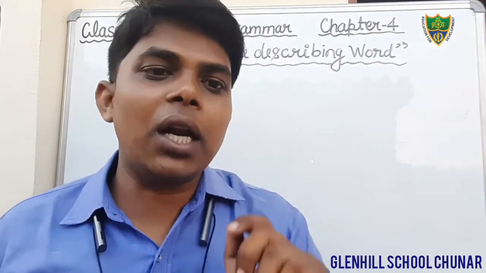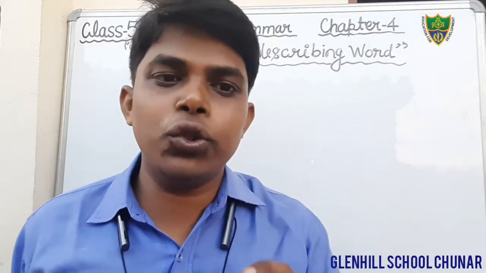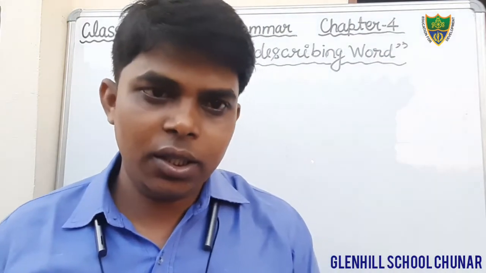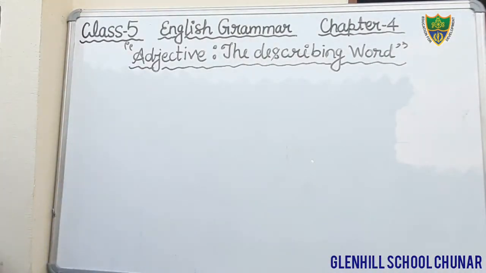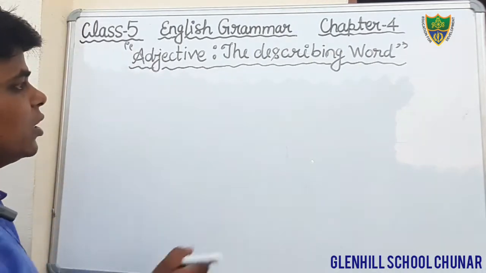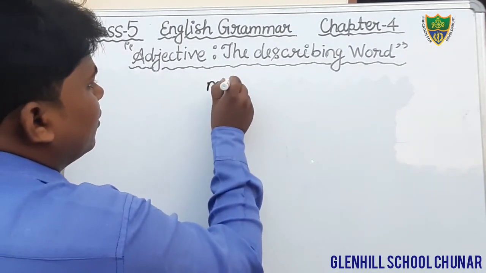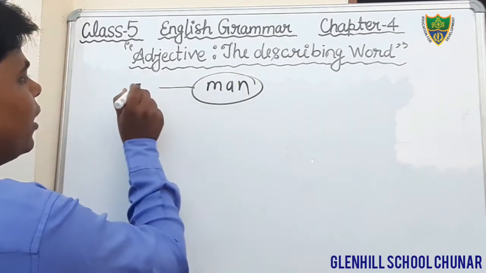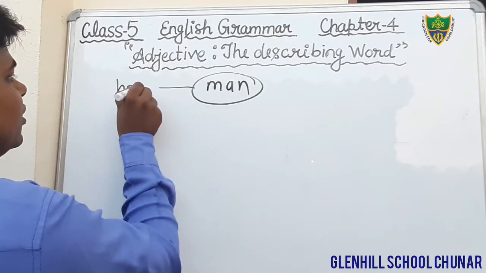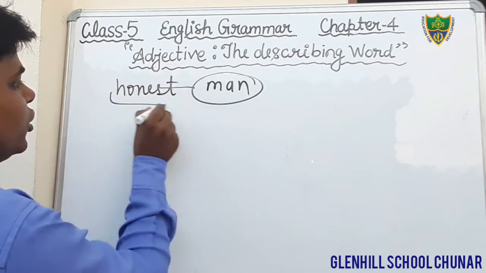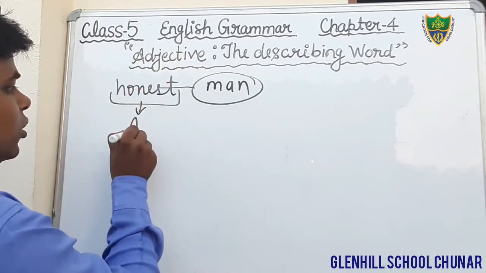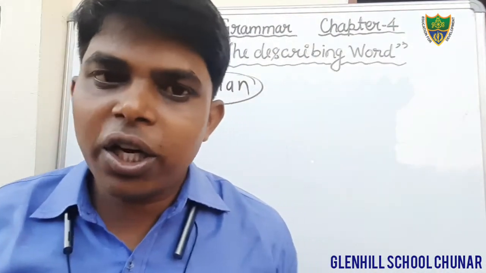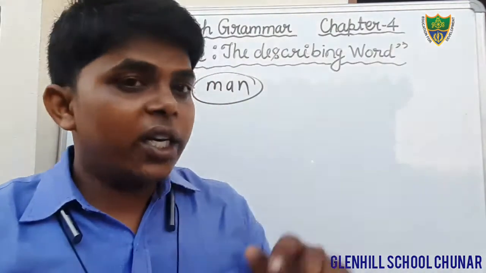I have told you that adjective is a word that is used to tell the quality of a noun or pronoun in a sentence. Dear students, I have also told you, suppose there is a man. Man is a noun, and we will tell the quality of this man with this: honest man. So here the word honest is what? Adjective. This is an adjective.